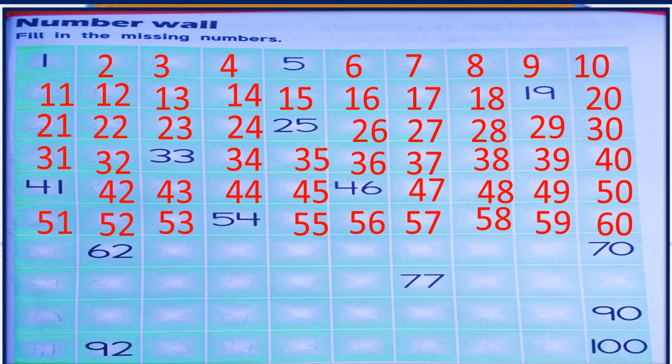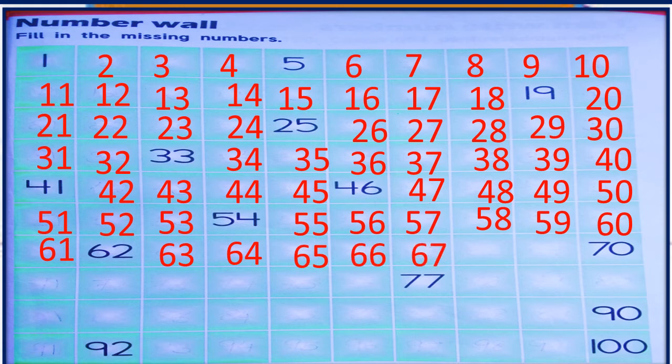Next is 60. 60 after 61. 61 after 62. 62 is there. So next number will come 63. Next is 64. Next number is 65. Next is 66. Next is 67. Next number is 68. Next is 69.